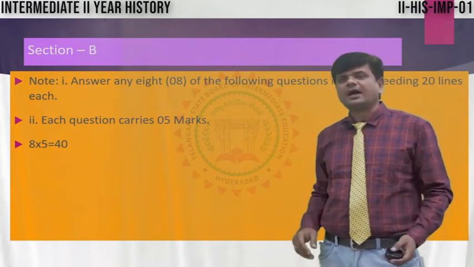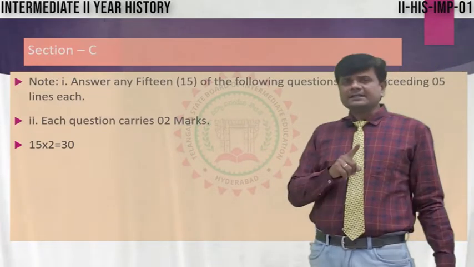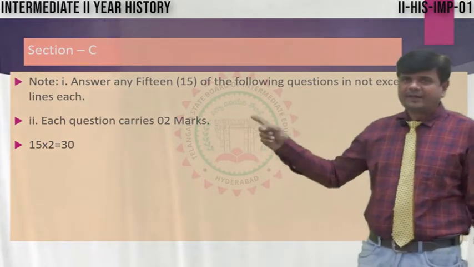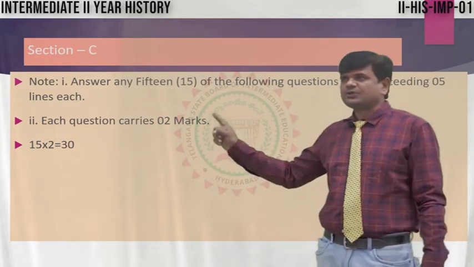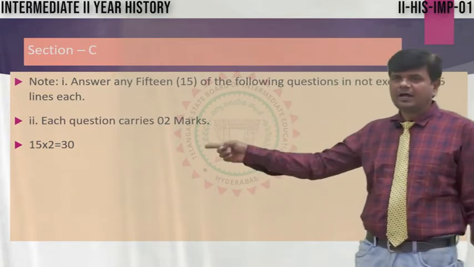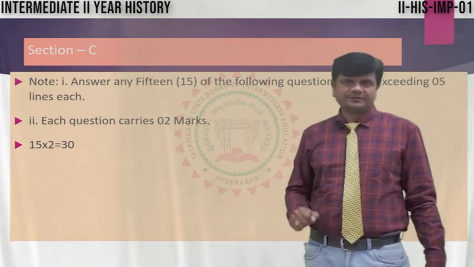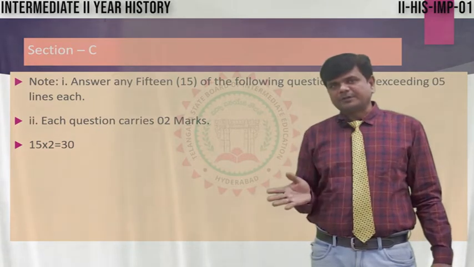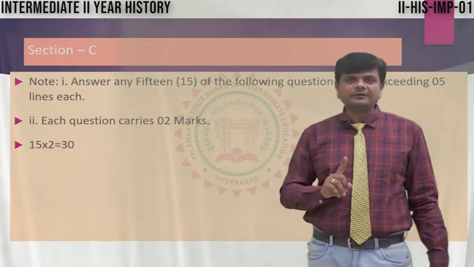Now, moving to section C. Look here. Answer any 15 of the following questions, not exceeding 5 lines each. Each question carries 2 marks. 15 2s are 30. So, out of 25 questions, you are going to write 15. In previous papers, if you find, only 20 questions are there. Now, 25.